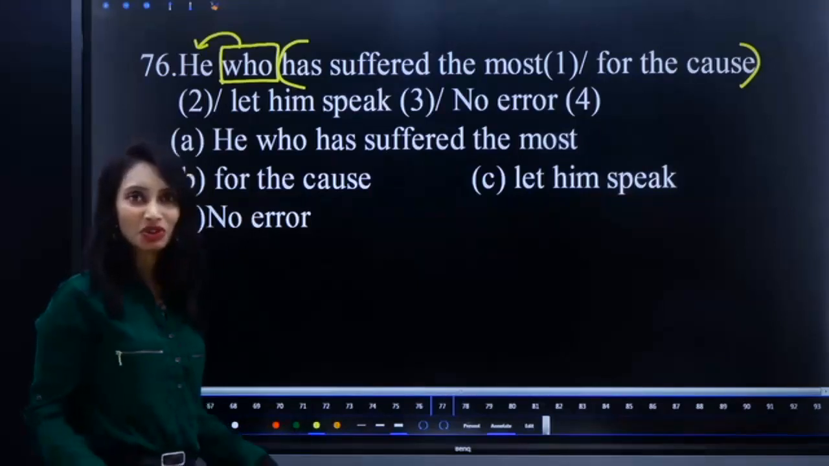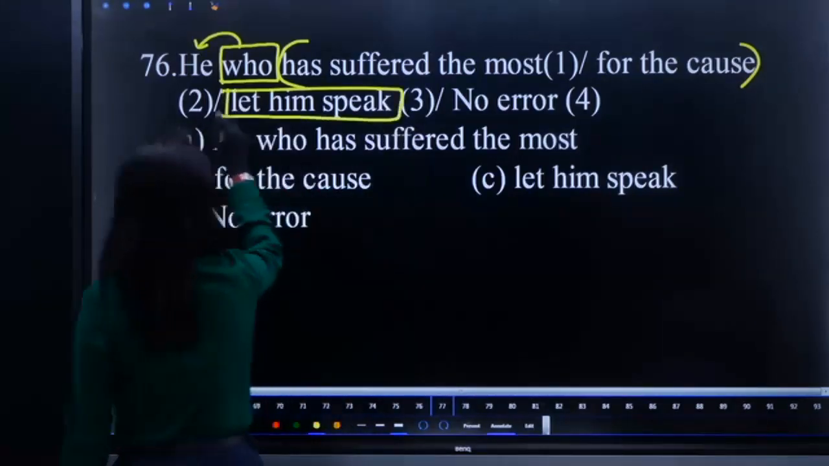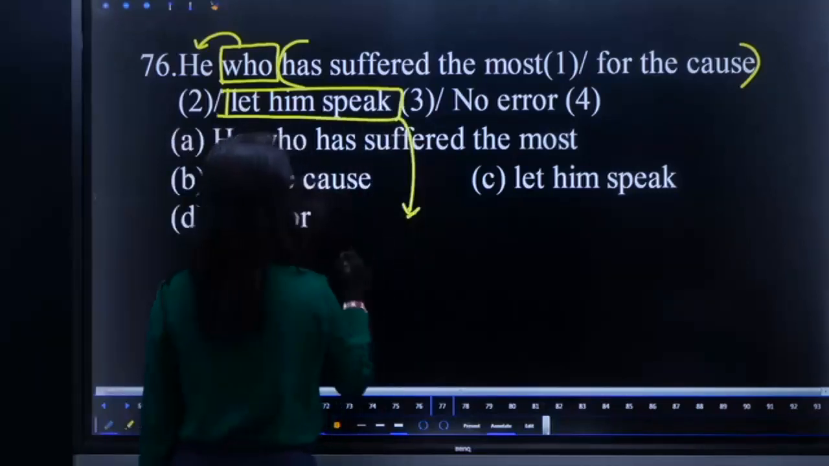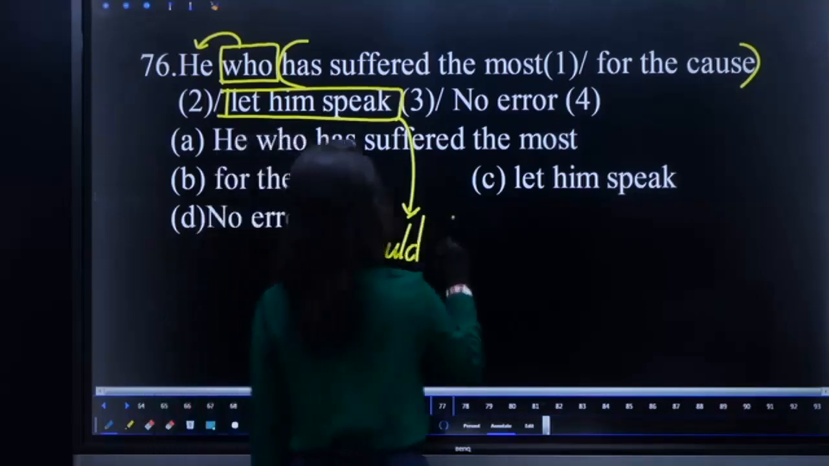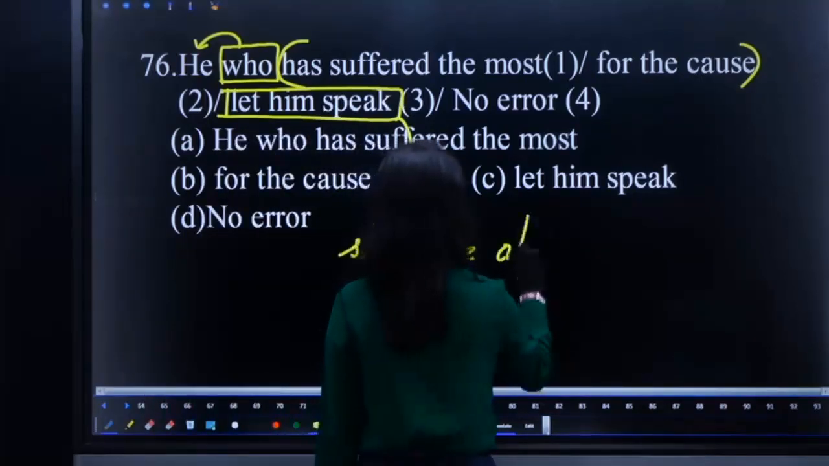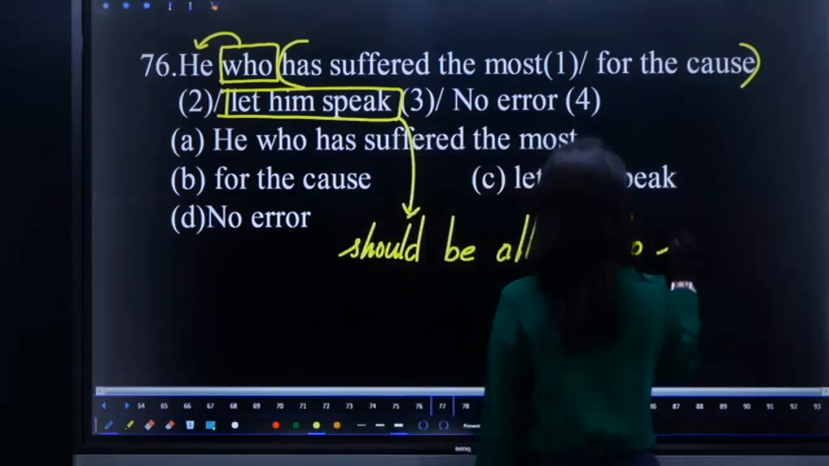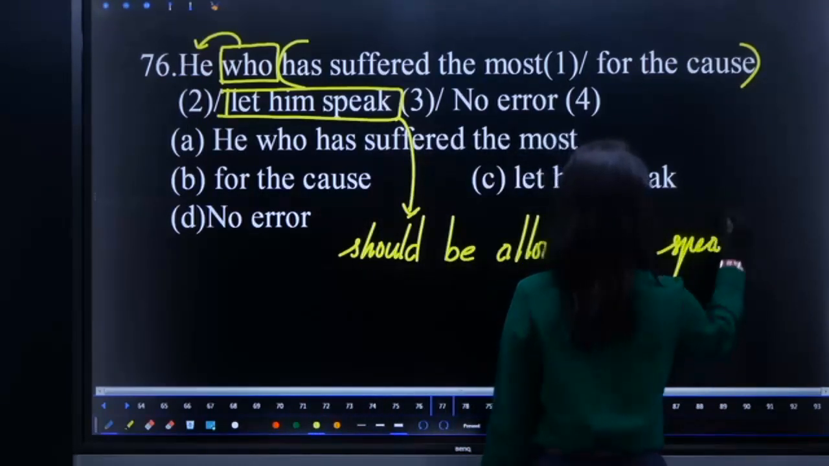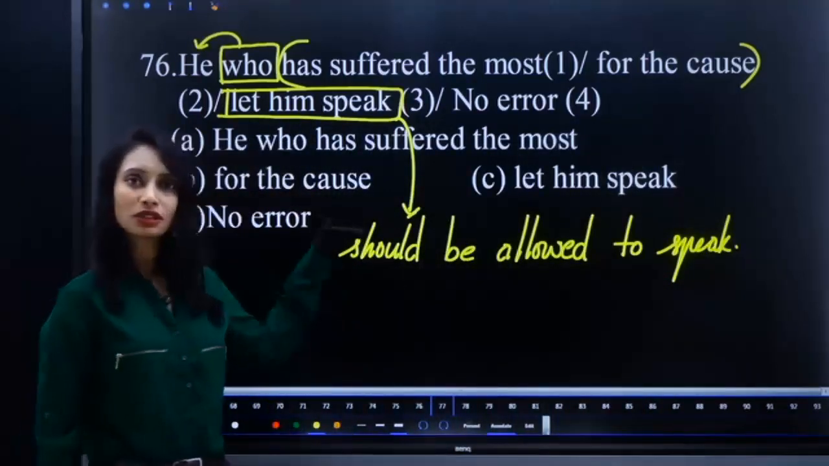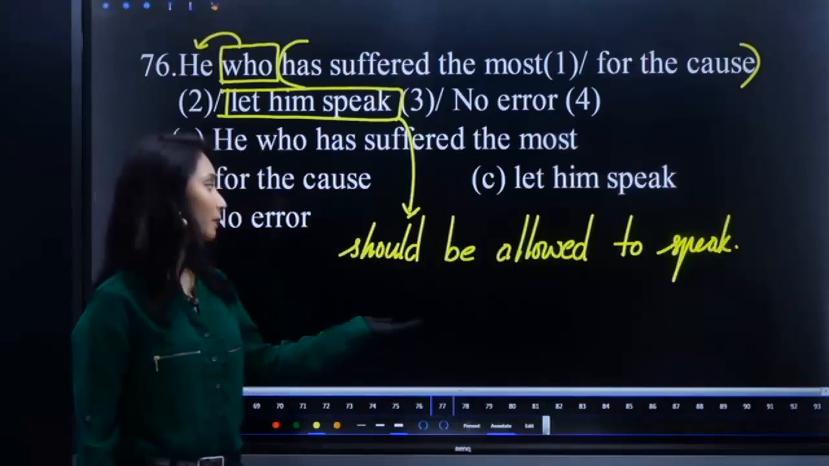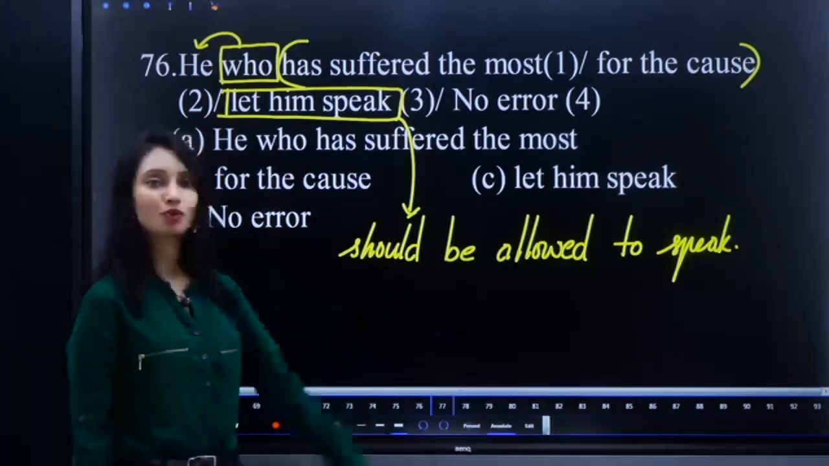It's imperative. So it should be replaced with he should be allowed to speak. Simply, I made this let him speak into the actual form. The passive form, should be allowed to speak. So replace let him speak with should be allowed to speak.